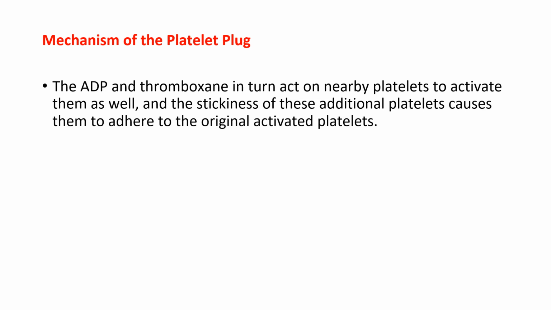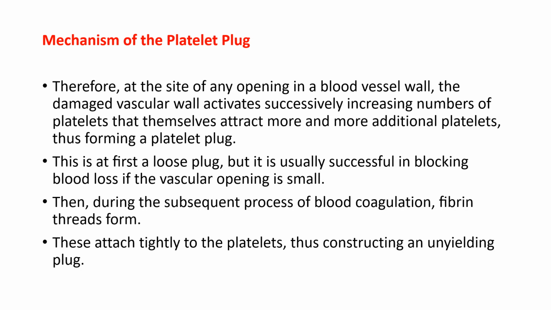The ADP and thromboxane in turn act on nearby platelets to activate them as well, and the stickiness of these additional platelets causes them to adhere to the original activated platelets. Therefore, at the site of any opening in a blood vessel wall, the damaged vascular wall activates successively increasing numbers of platelets that themselves attract more and more additional platelets, thus forming a platelet plug. This is at first a loose plug, but it is usually successful in blocking blood loss if the vascular opening is small. Then, during the subsequent process of blood coagulation, fibrin threads form. These attach tightly to the platelets, thus constructing an unyielding plug.